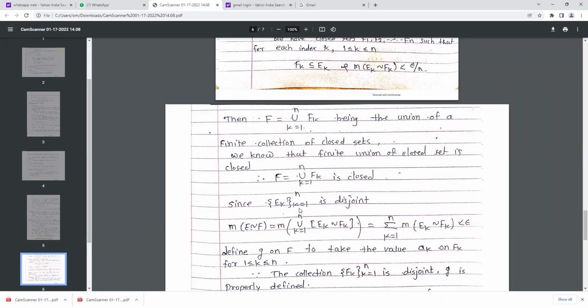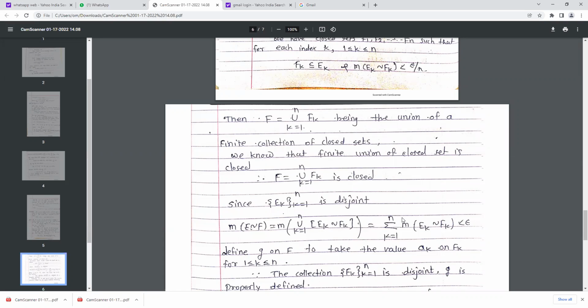Since Ek is disjoint, the measure of E minus F is the summation over k from 1 to n of the measure of Ek minus Fk, which is less than epsilon.